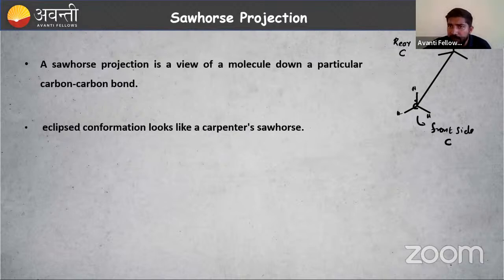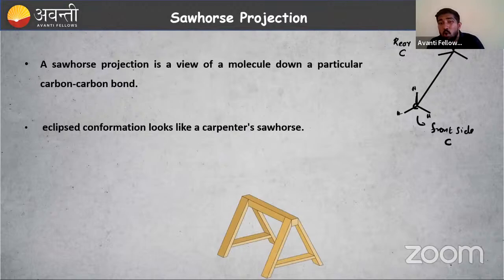Here we have a hydrogen, and just behind that there is one more hydrogen. If I look at this one, I can see only one hydrogen. There is one more hydrogen behind that one. It is eclipsed. So the eclipsed conformation looks like a carpenter's sawhorse.